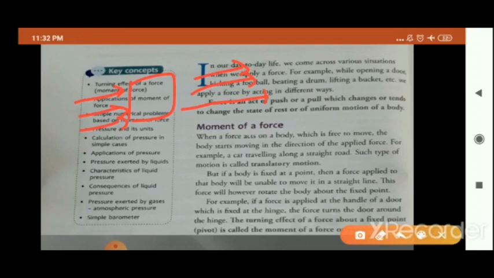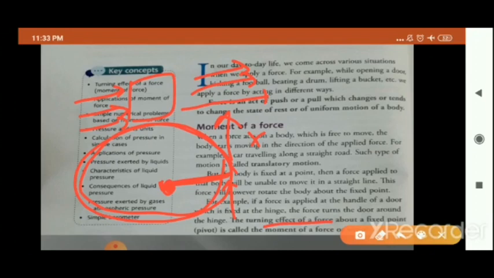If the body is fixed at a point and we are going to apply a force on that body, then that body will not move in a straight direction. Instead, that body will rotate, and that turning effect of a force about a fixed point, the pivot, is called moment of force or simply moment.